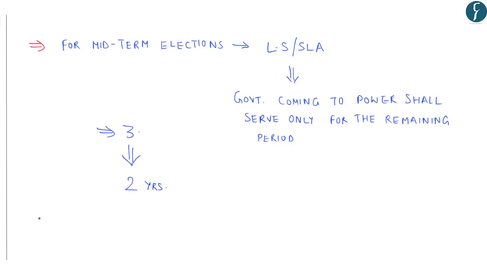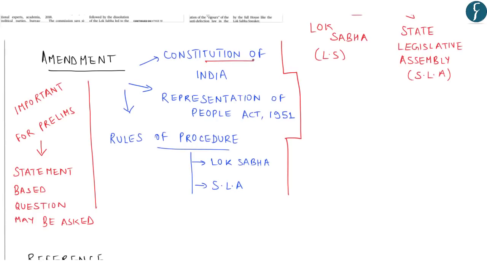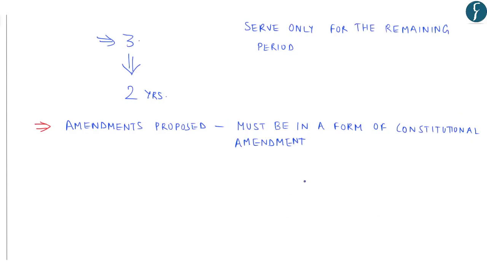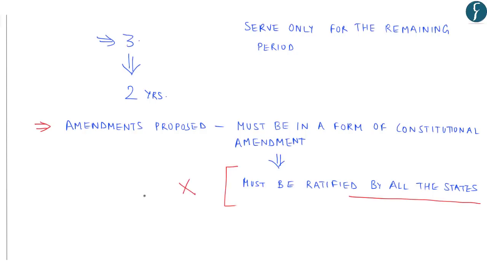The Commission has further suggested that the amendments as proposed earlier in the Constitution of India, the Representation of People Act as well as the Rules of Procedure must be in the form of a constitutional amendment, which shall be ratified by all the states so as to avoid any constitutional challenge. It's interesting to know that this suggestion specifically relating to ratification by all the states as of now does not prevail in the Constitution.